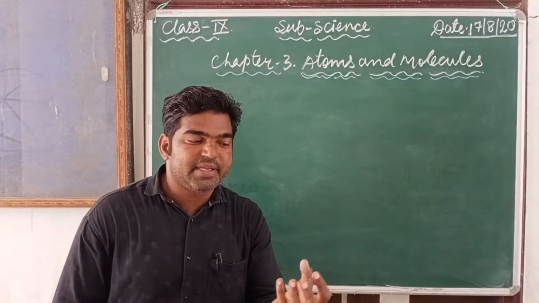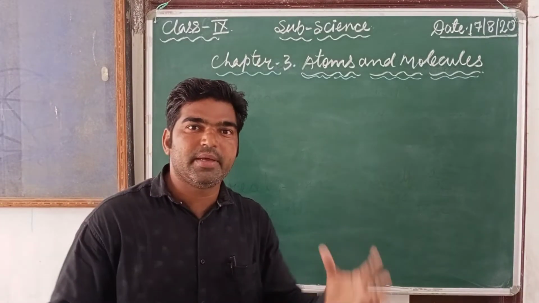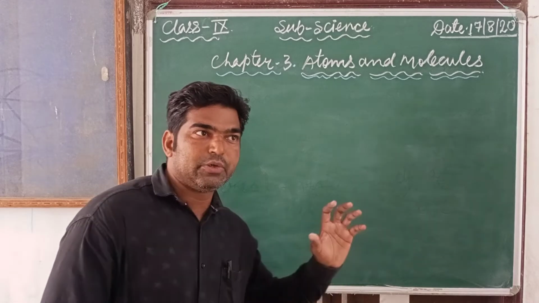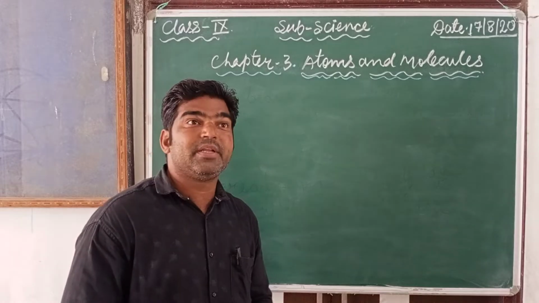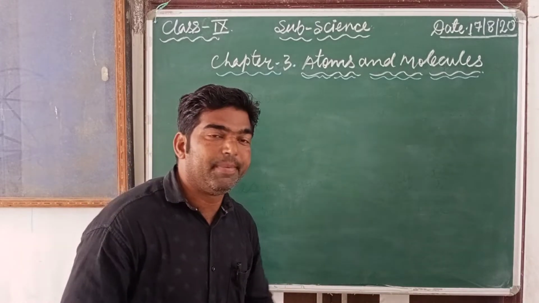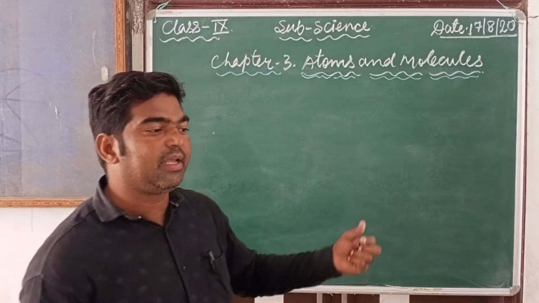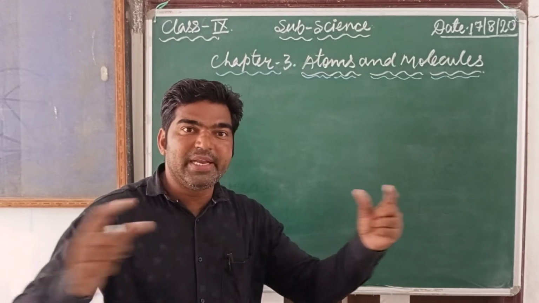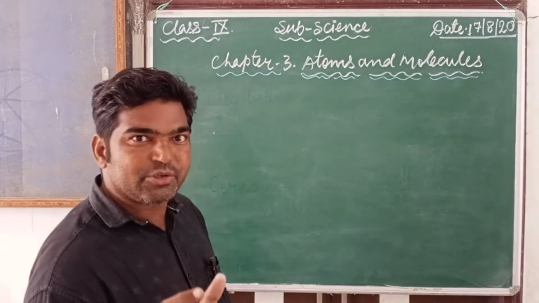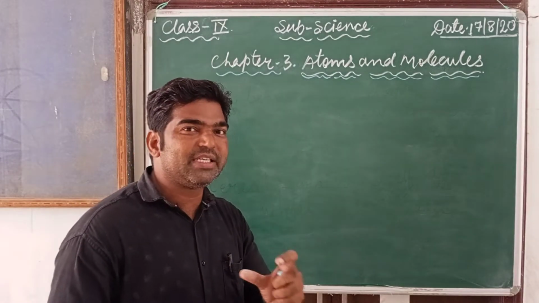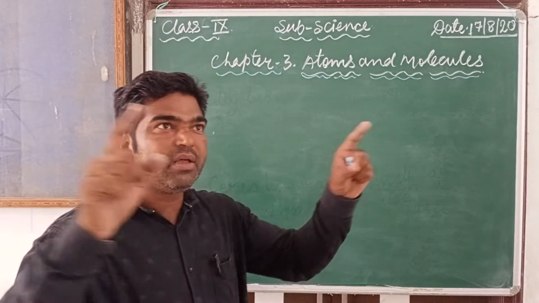To understand atoms, let us take an example. Take a building: the building blocks of a house are bricks.